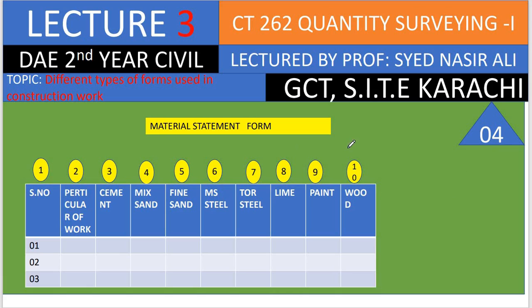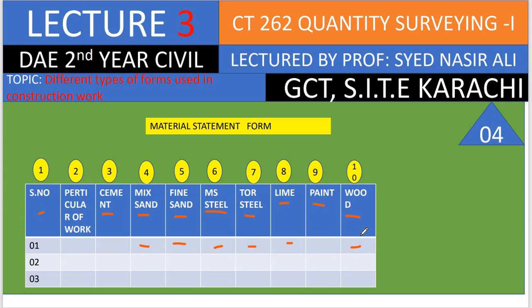In this form we record the material we are using at the site. This is the serial number, particular of work, cement quantity. Here we record the quantity of cement. Here we record the mixed sand quantity, fine sand quantity, MS steel quantity, tar steel quantity is here, lime, paint, and wood we used for the construction.